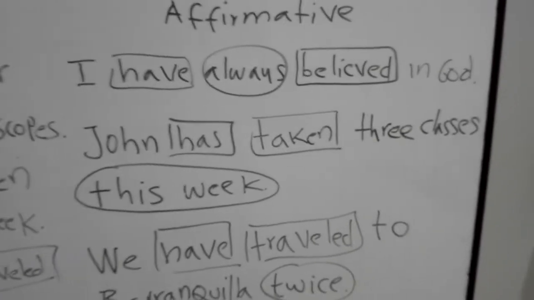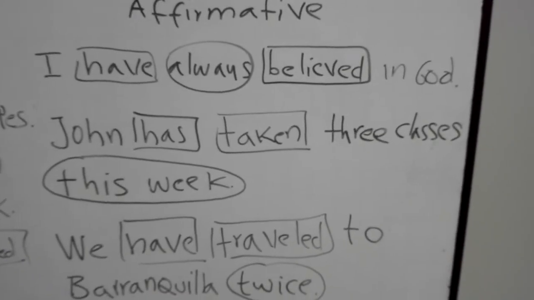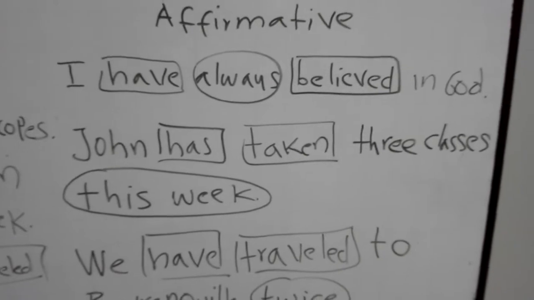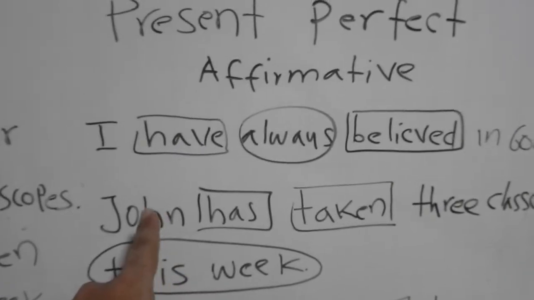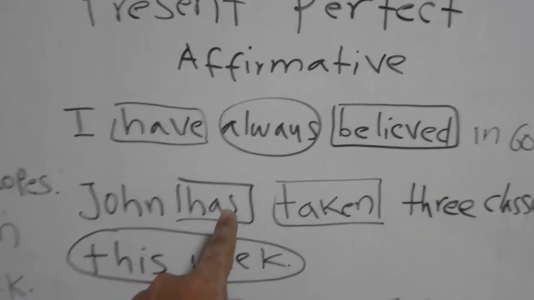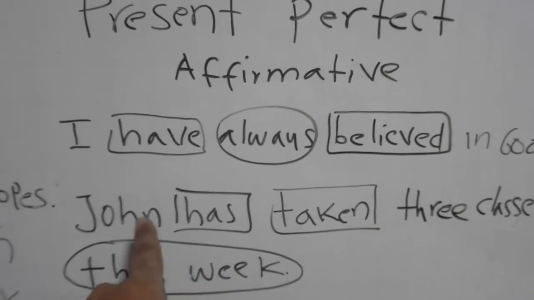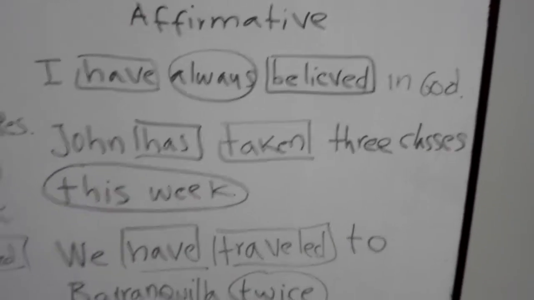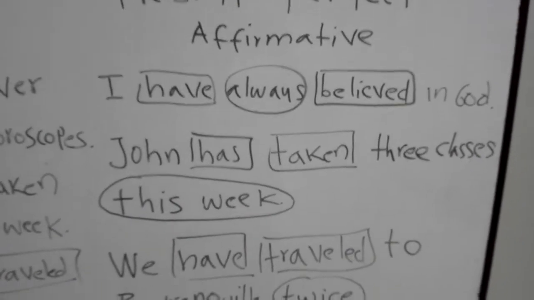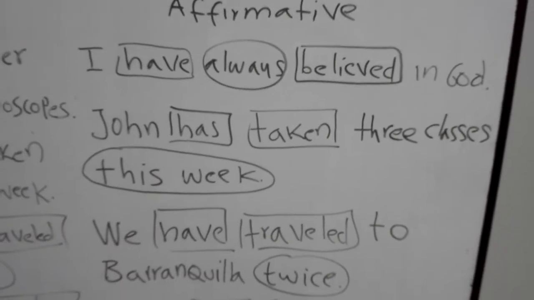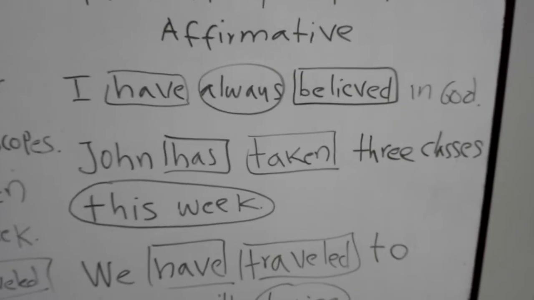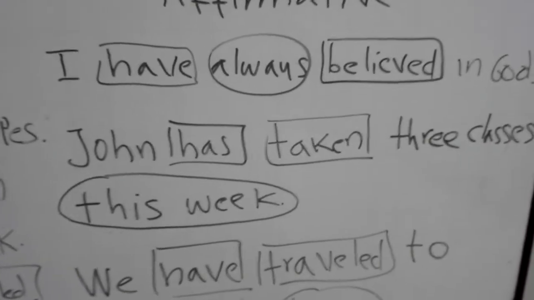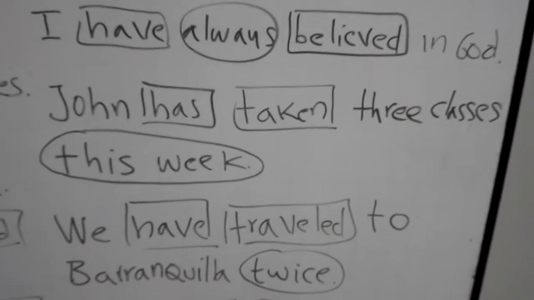The second sentence is, John has taken 3 classes this week. Okay, John is the subject, has is the auxiliary. Remember, for he, she, it, we say has. John has taken 3 classes this week. Okay, this week is a period of time that hasn't finished yet. So for that reason, this sentence is in present perfect. John has taken 3 classes this week.